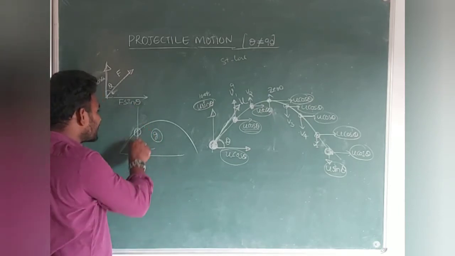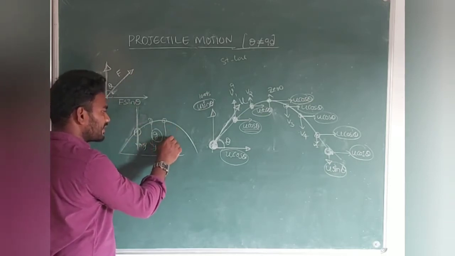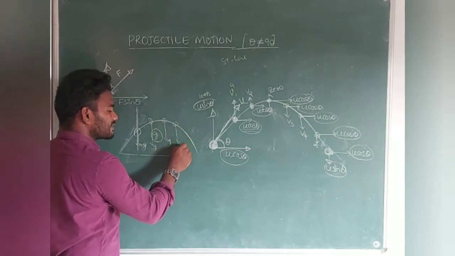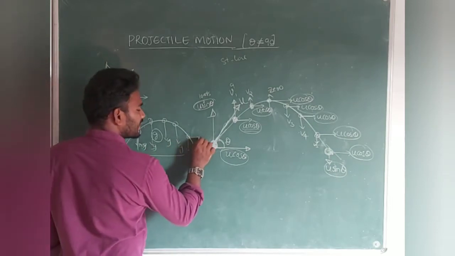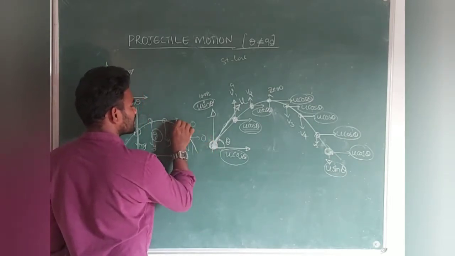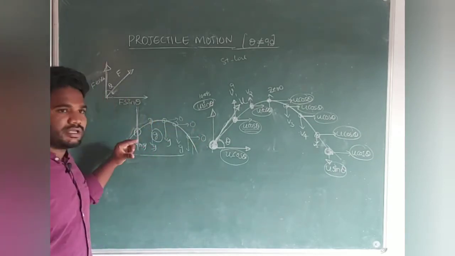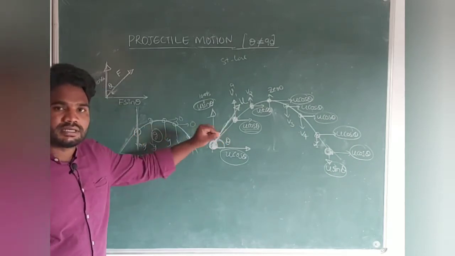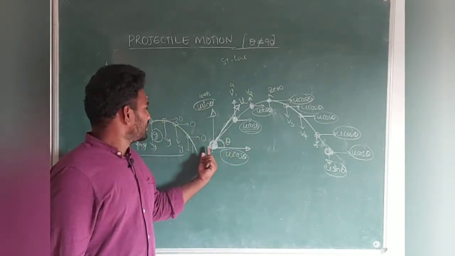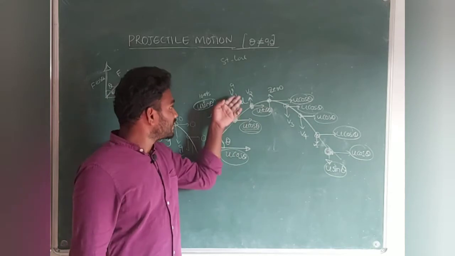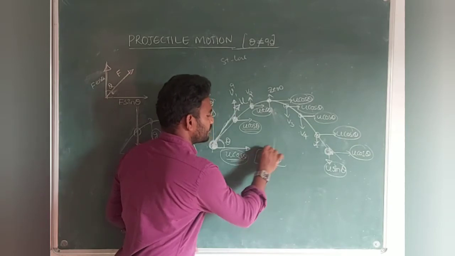So you have only vertical acceleration. Here also you have vertical acceleration only. Wherever you may take, you will have vertical acceleration only. But horizontal acceleration is 0. Everywhere horizontal acceleration is 0. Why? Because no one is pushing or pulling the ball horizontally. Only the Earth is pulling it. That is the reason the velocity is changing vertically only. Horizontal velocity is constant because horizontal acceleration is 0.